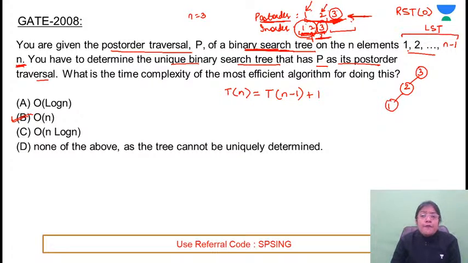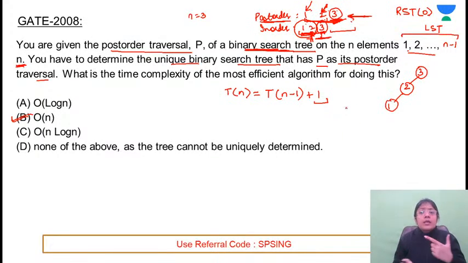Similarly here, every time you will be getting the root element in constant time. Constant time is all that is needed, because the last element in the sequence, whatever it is, will be the root element. So that takes constant time. It is dividing the problem into subparts in which one part is completely empty and the other part contains n minus 1 elements.